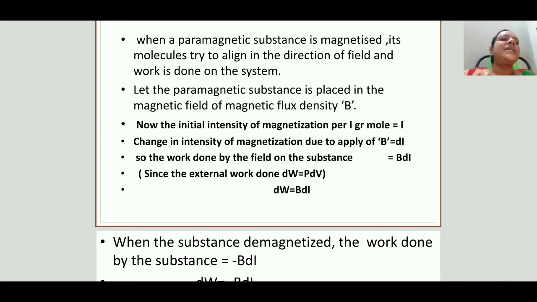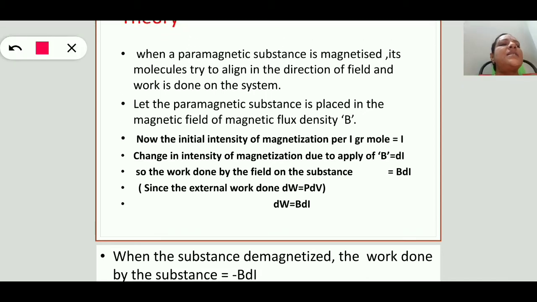Let the paramagnetic substance be placed in a magnetic field of magnetic flux density B. Due to the application of this magnetic field, the initial intensity of magnetization per 1 gram mole is I. When we apply this magnetic field B on that salt, the change in intensity of magnetization can be shown by dI.